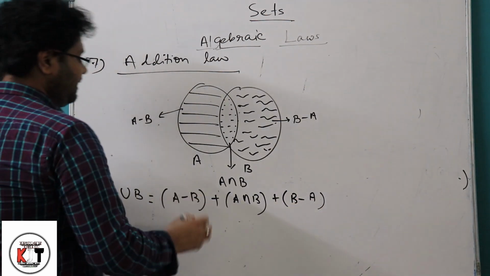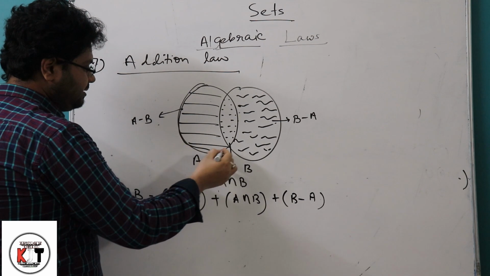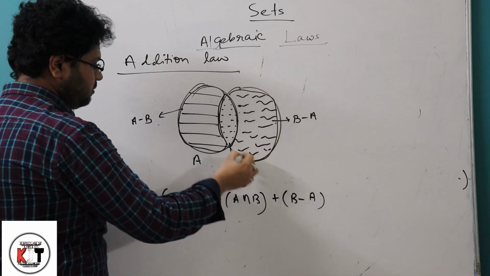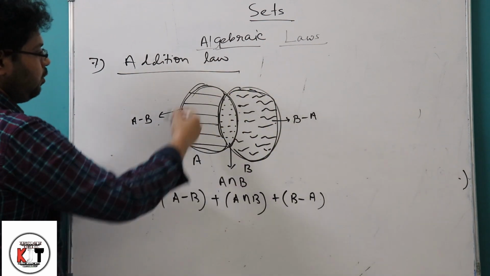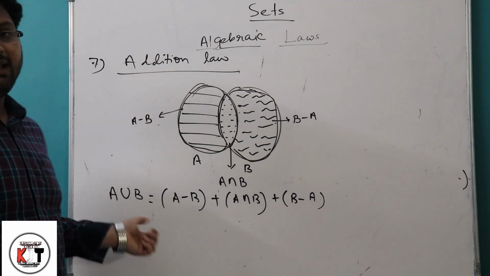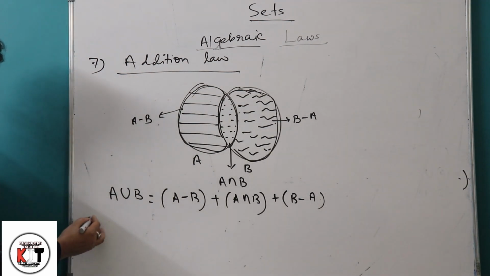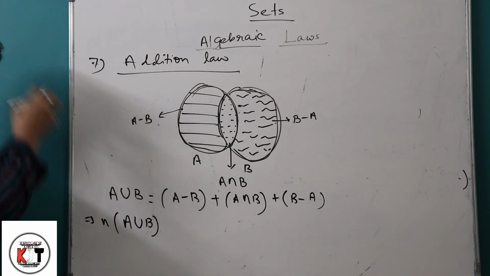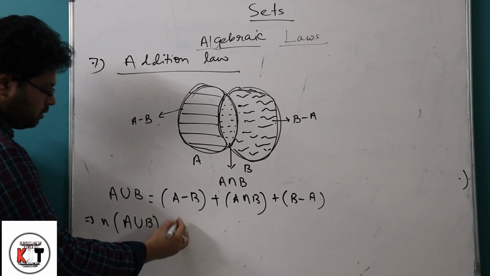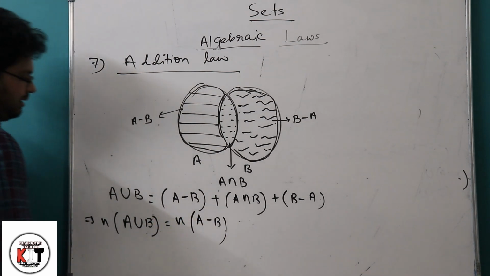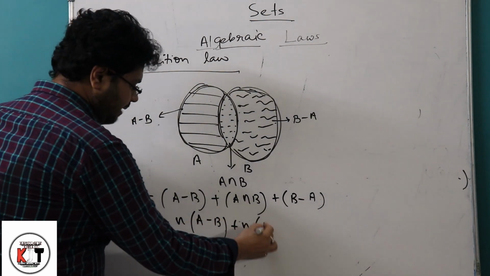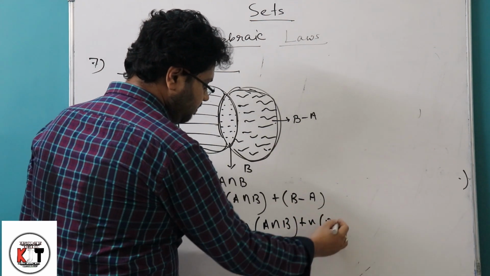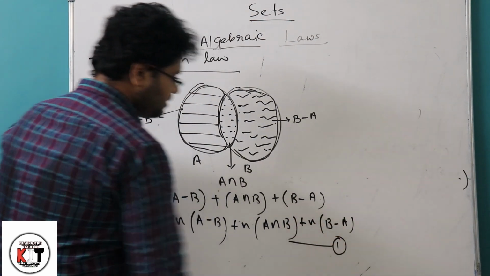That is, if we take the addition of these three portions individually, we will get the whole portion. That is, the whole portion is A union B. So I can write the cardinality of A union B, that is the number of elements in A union B, equals the number of elements in A minus B plus the number of elements in A intersection B plus the number of elements in B minus A. I am taking this as equation number 1.